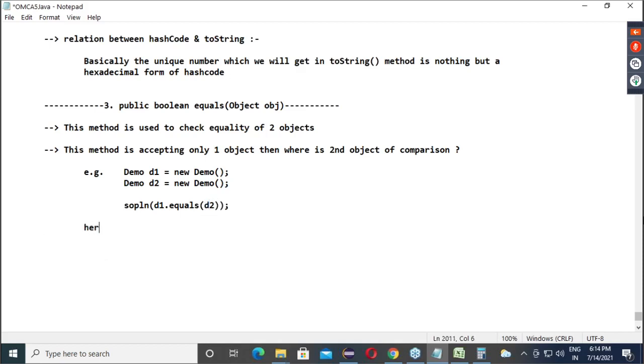So here D1 is the first object which will invoke the method, and D2 is the second object which exists in the parenthesis. Note this.